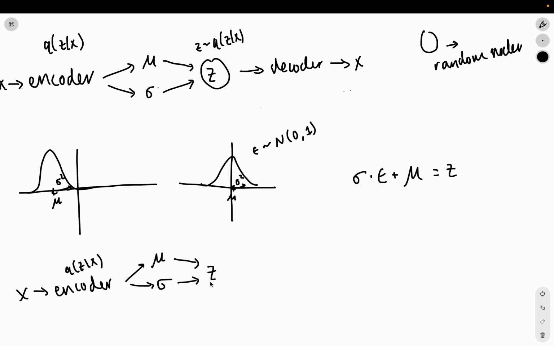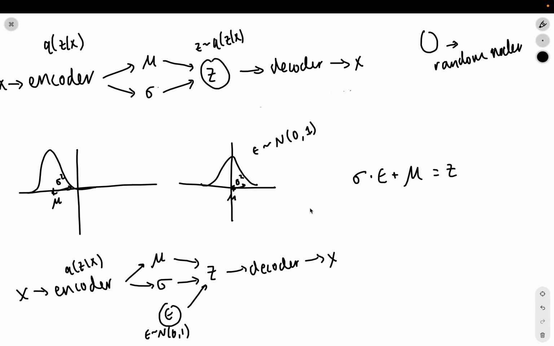But notice how I'm not circling z, because it's not a random node anymore. The random node is actually going to be epsilon coming in through here, where epsilon is going to be sampled from a standard normal distribution, and then this also gets sent to the decoder. This gets sent to x.